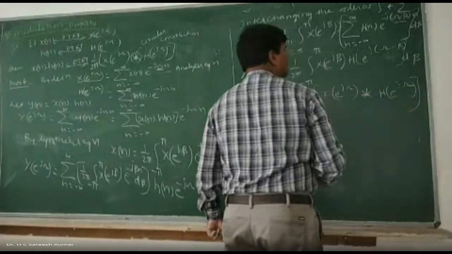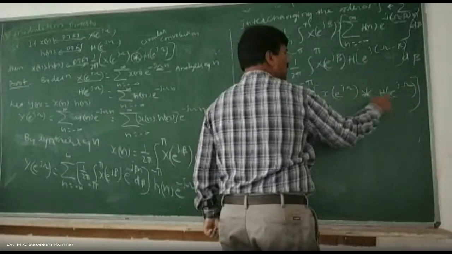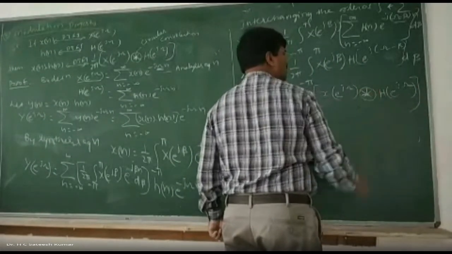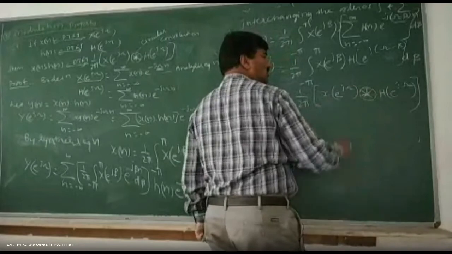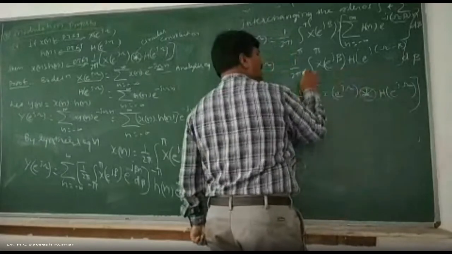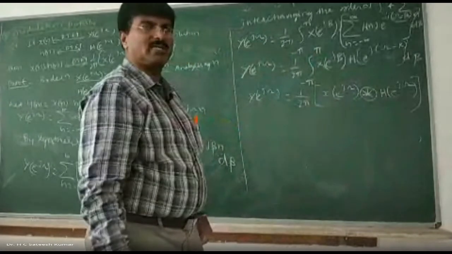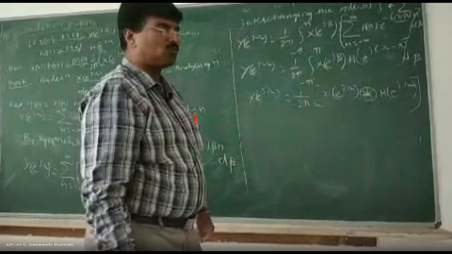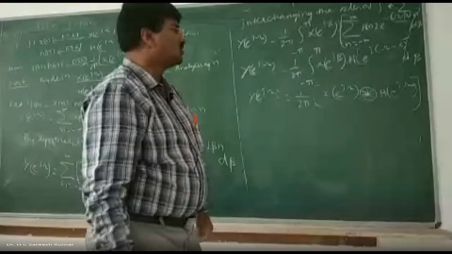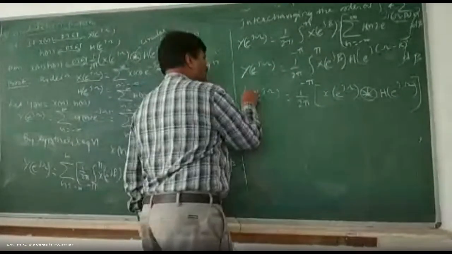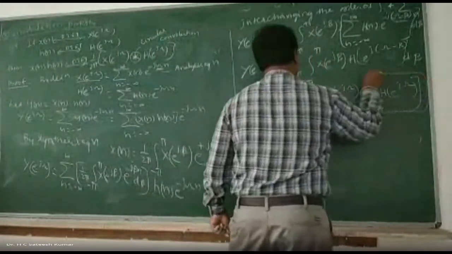But here these two are periodic, no, these two are periodic. You will not get ordinary convolution. You will get circular convolution. How do you say this is periodic? Because the range is from where to where? Minus pi to plus pi. If the integration were from minus infinity to plus infinity, that would have been the ordinary convolution. So therefore, this is y of e to the power of j omega.